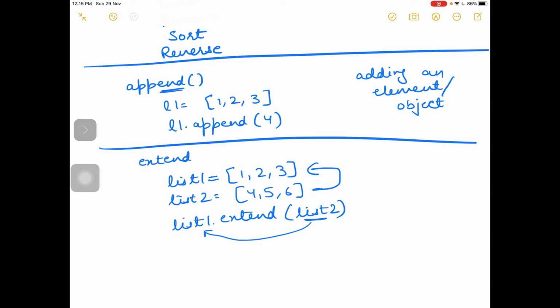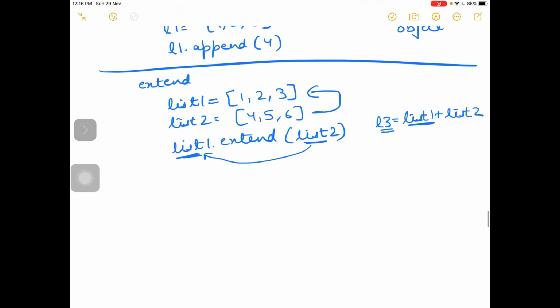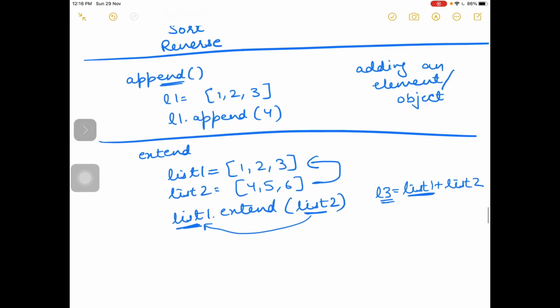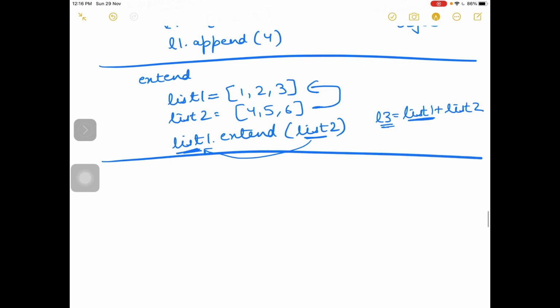Don't be confused with the concatenation operator. In the concatenation operator, when you write list 1 plus list 2, list 2 will be unchanged. There is no change in list 2, okay. Both will be added together in L3, but here list 1 will be updated with the elements of list 2. So there is a minor difference between extend, concatenation, and append. You need to take care of the difference, and only thereafter can you use them effectively.